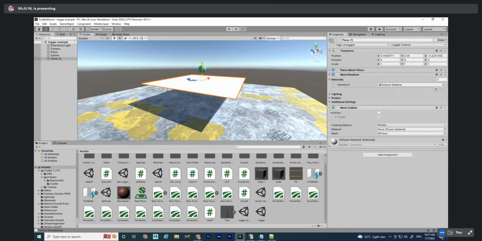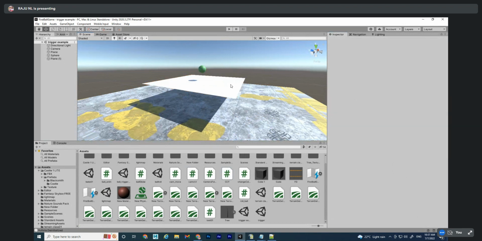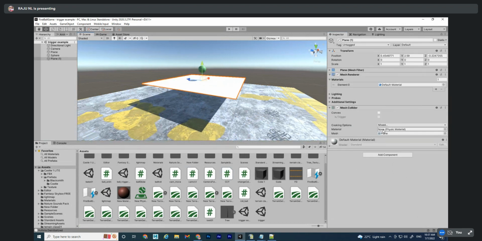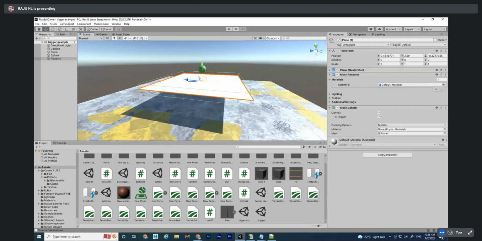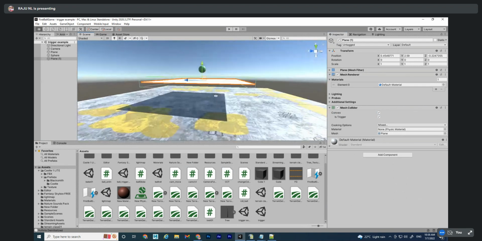So, mesh collider, trigger. Again, no physics material, just give this physics material. Trigger is disabled. Now it is triggered. See this? Trigger is on. It will pass through this now. Whenever it touches this one, the color will change.